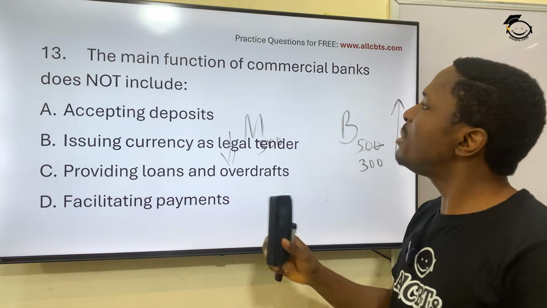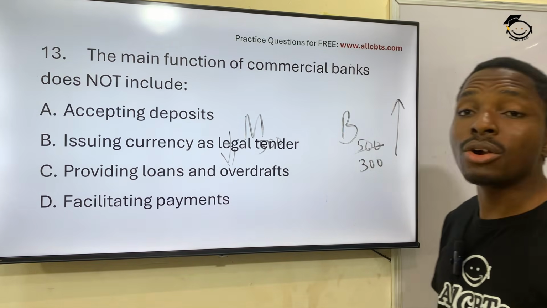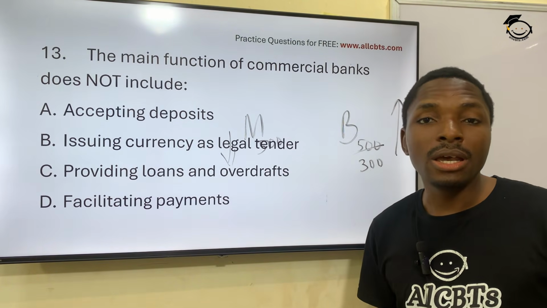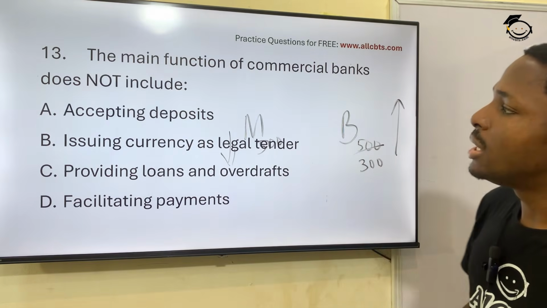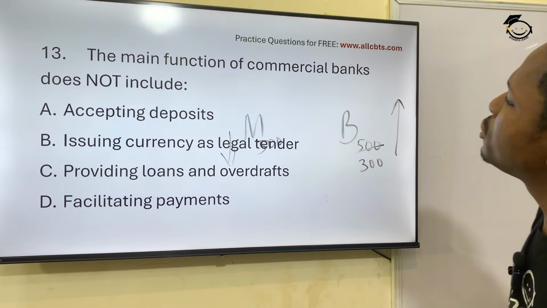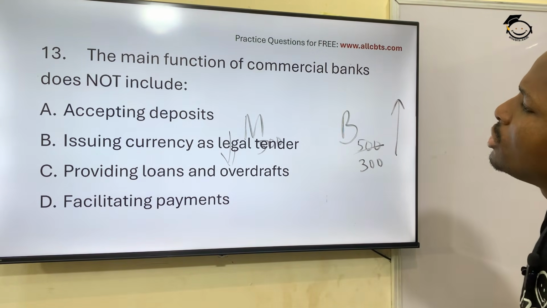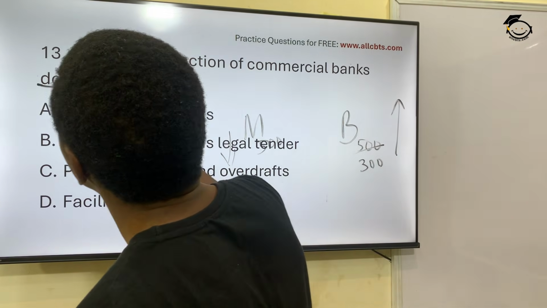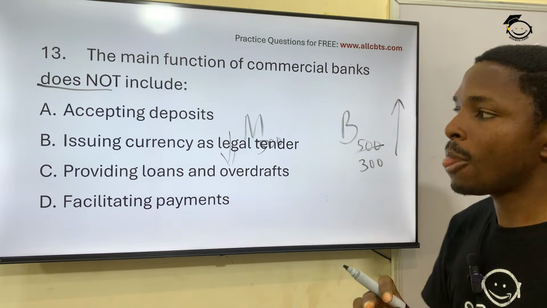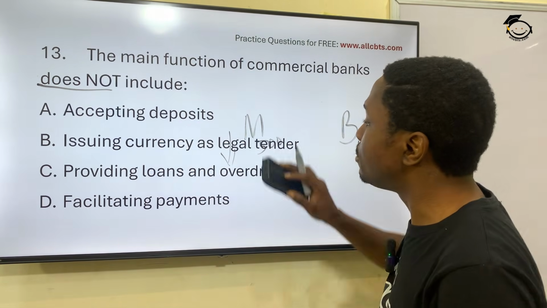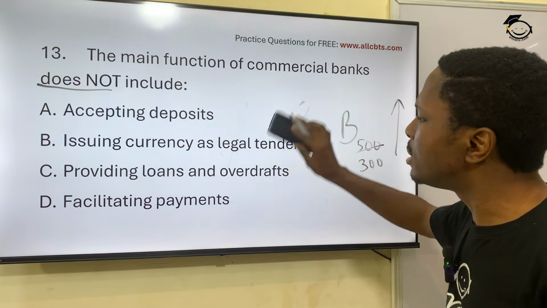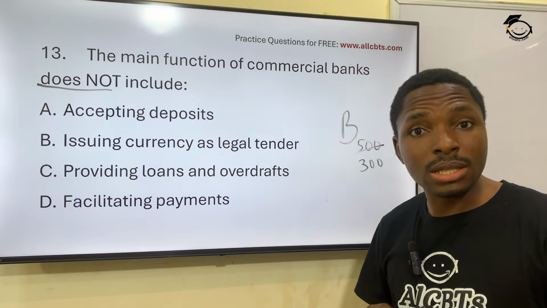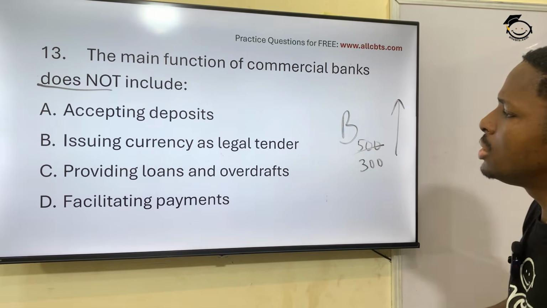Question 13. The main function of commercial banks. What are commercial banks? Simply put, banks like Access Bank, First Bank, UBA, they are all commercial banks. The main functions of commercial banks does not include, now that is the instruction there, does not. It's not one of these. So let's see them. Accepting deposits. Yes, commercial banks accept deposits. At least you go to the bank to pay in deposits at the counter and they accept it. Good.